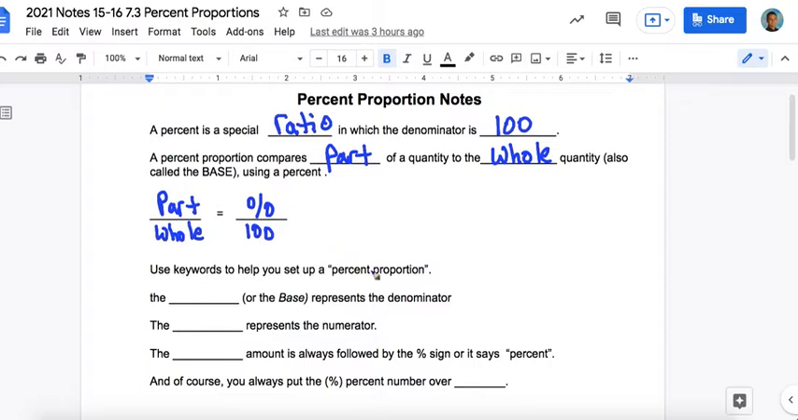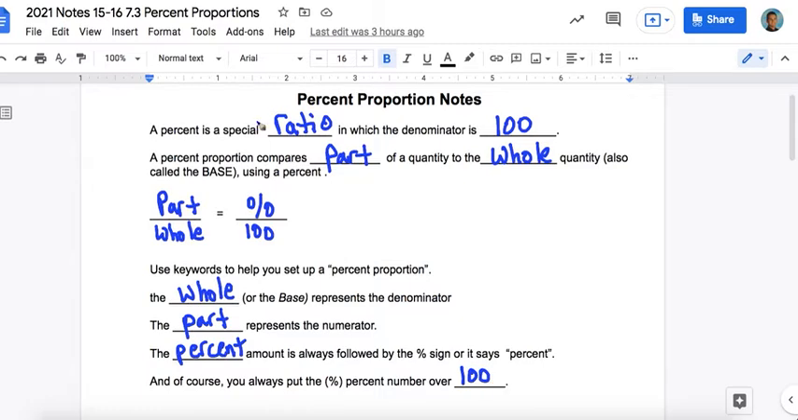So use keywords to help you set up a percent proportion. The whole, or the base, represents the denominator. The part represents the numerator, or the top number. And of course, the percent amount is always followed by the percent sign, or it just says percent. And of course, you always put the percent number over 100.